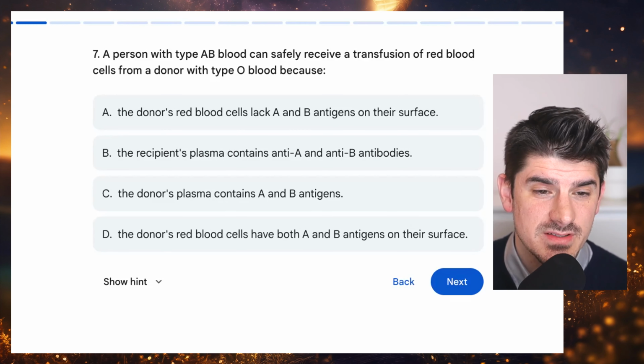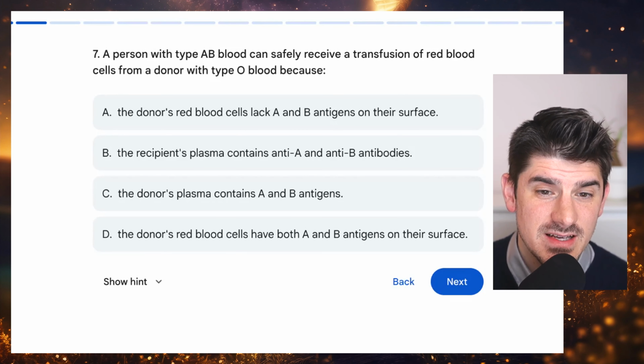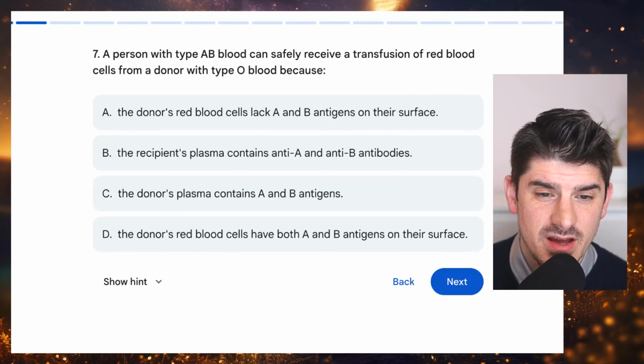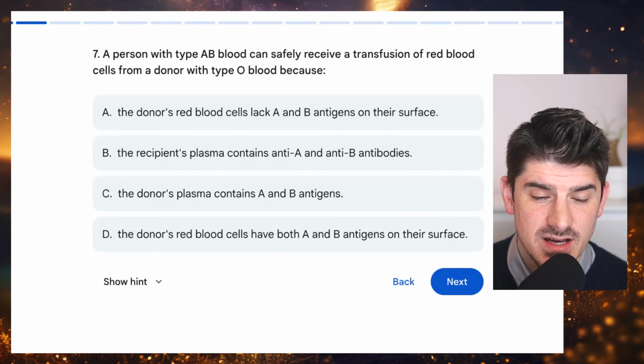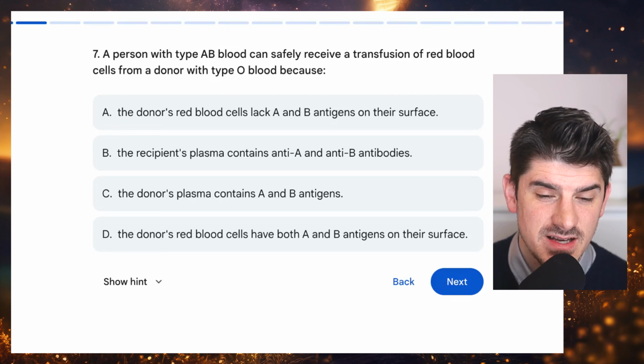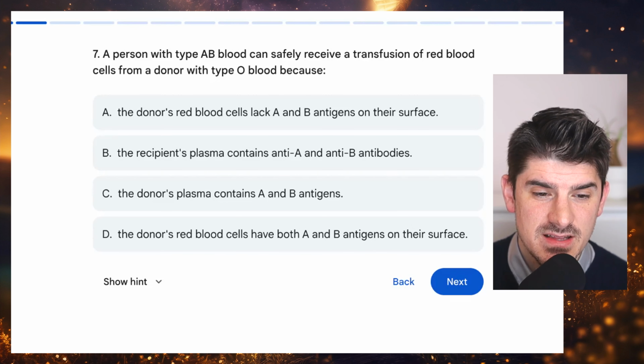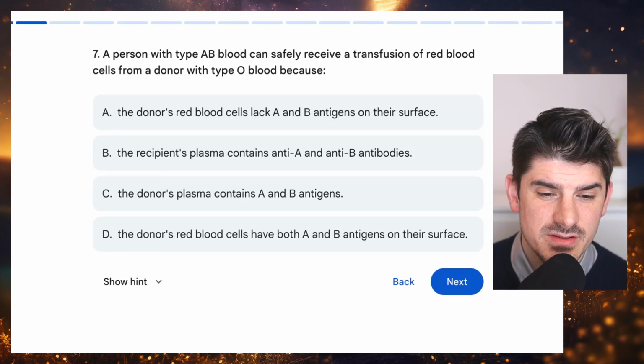Number 7. A person with type AB blood can safely receive a transfusion of red blood cells from a donor with type O blood because A, the donor's red blood cells lack A and B antigens on their surface. B, the recipient's plasma contains anti-A and anti-B antibodies. C, the donor's plasma contains A and B antigens. Or D, the donor's red blood cells have both A and B antigens on their surface.